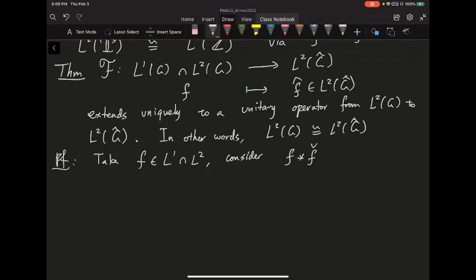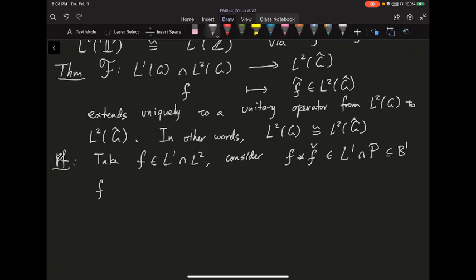Because your f is inside L1, its involution is in L1, and the convolution is still in L1. But the nice thing is that whenever you do this, you end up inside the positive-definite ones. So this one is certainly inside B1, so you can apply the Fourier inversion theorem.